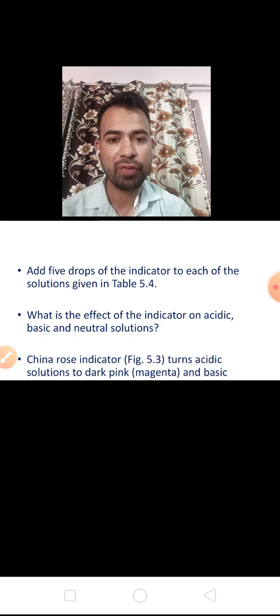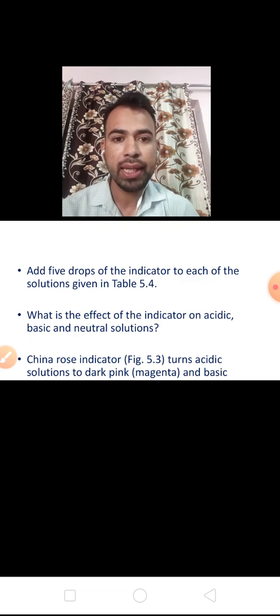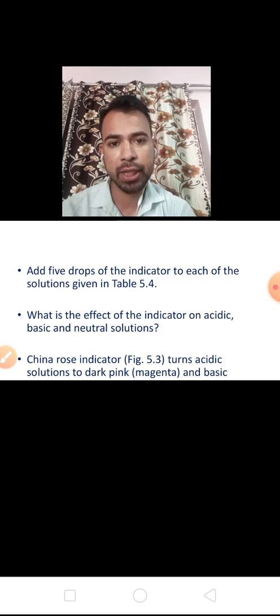How can we test? If a solution is in the laboratory, we add 4 or 5 drops of the China rose indicator to it. If the solution shows a dark pink color, then it is acidic. If the solution shows a green color, then it is basic.